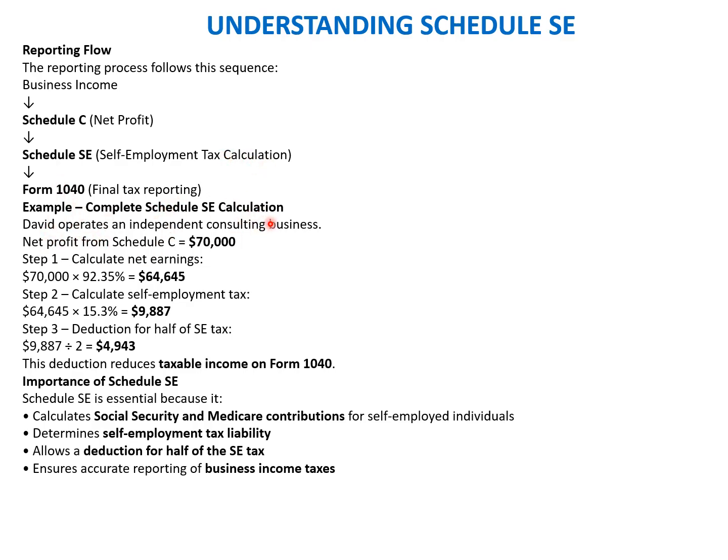So example, complete Schedule SE calculation. David operates an independent consulting business. Net profit from Schedule C is 70,000. Step one is to calculate the net earning, which is 92.35% of 70,000. Step two is to apply the tax, which is 15.3%, giving 9887, and then divide by 2 to claim the deduction. So this deduction reduces the taxable income on the Form 1040. Schedule SE is essential because it calculates Social Security and Medicare contributions for self-employed individuals, determines the self-employment tax liability, allows deduction for half of the SE tax, and ensures accurate reporting of the business taxes. So we'll move to the next slide.